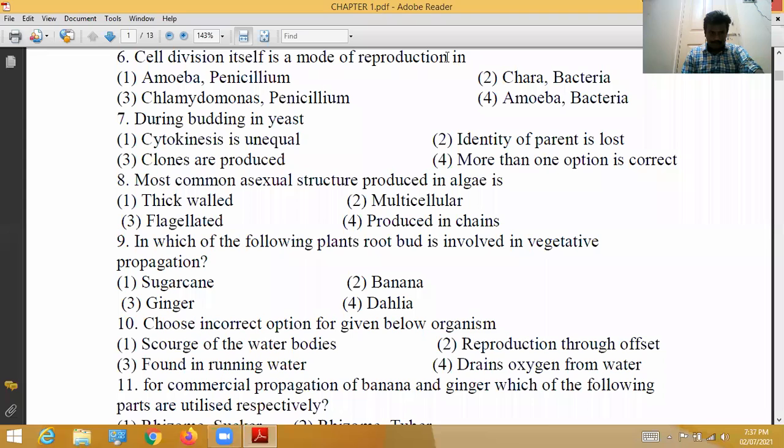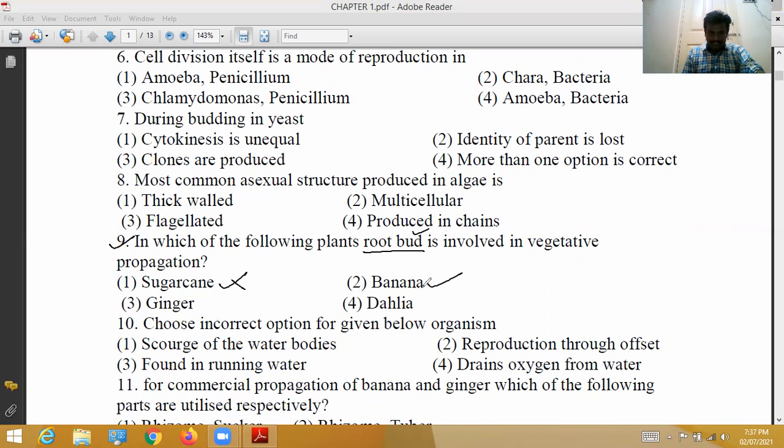Next, 9th question. In which of the following plants root bud is involved in vegetative propagation? Here 4 options are there. See, sugarcane. Sugarcane is produced by the stem bud. So it is wrong option.